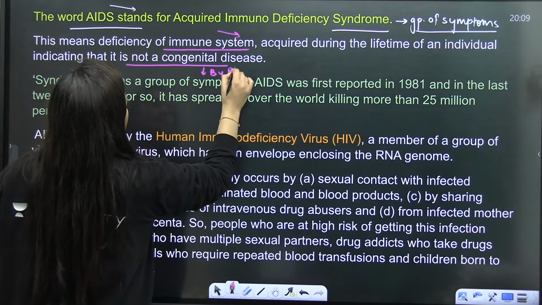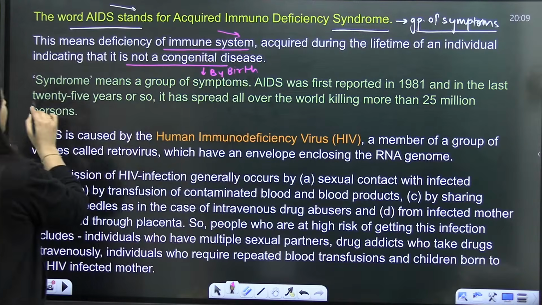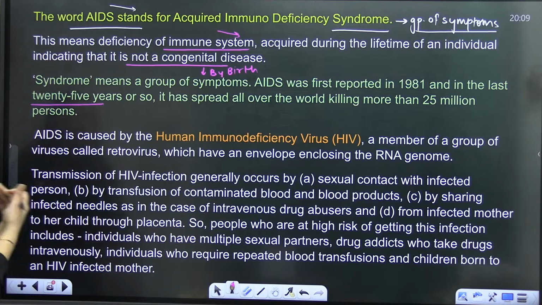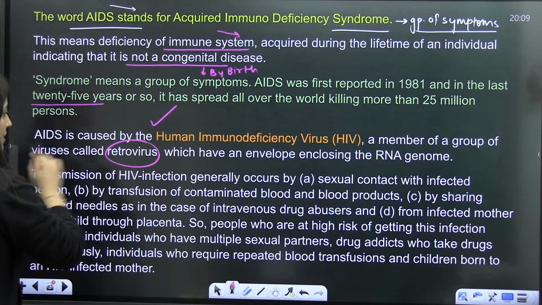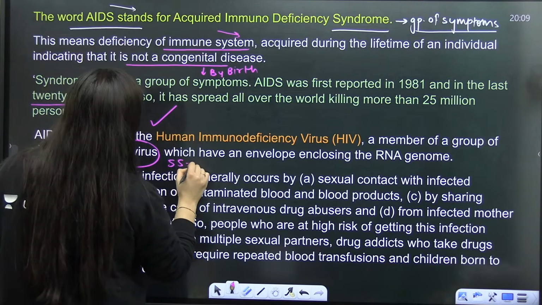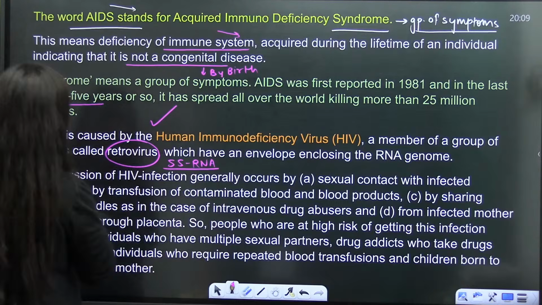Congenital means by birth. Okay, so it has killed more than 25 million persons, caused by HIV, already told you, which is a retrovirus. So it is having single stranded RNA, 2 strands of single stranded RNA.